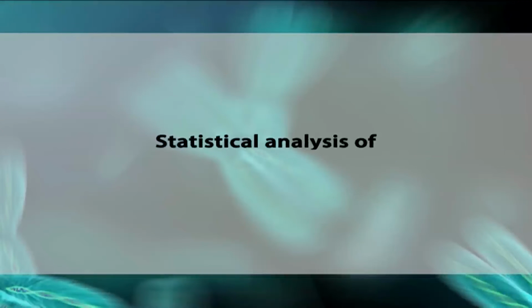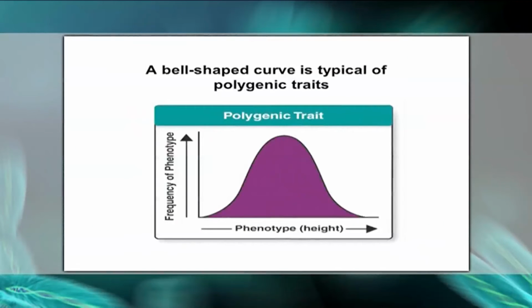Now, statistical analysis of polygenic traits. The distribution of individuals displaying various degrees of a polygenic trait can usually be approximated by a bell-shaped curve.